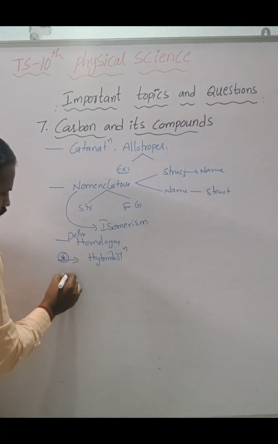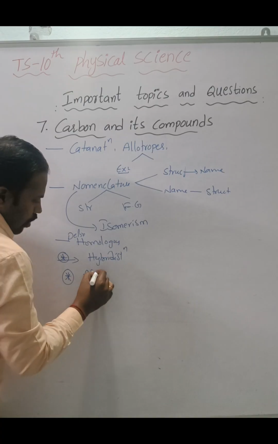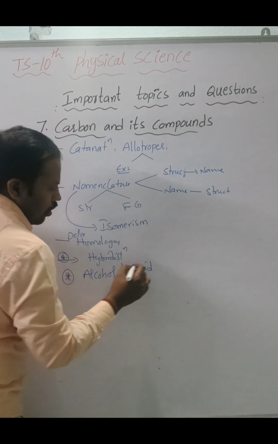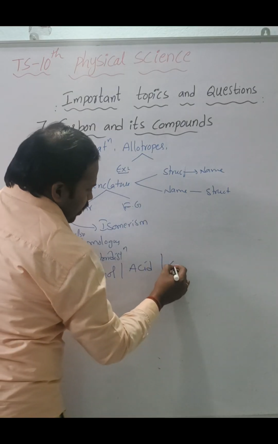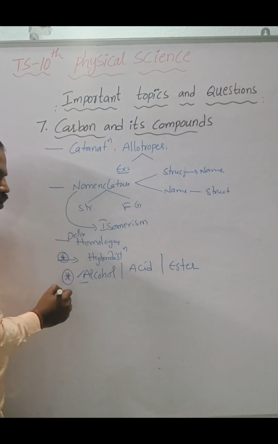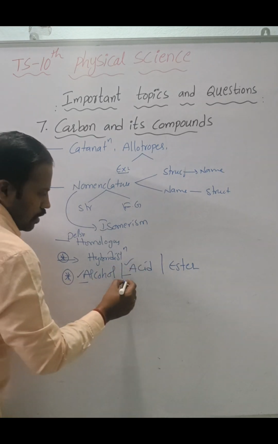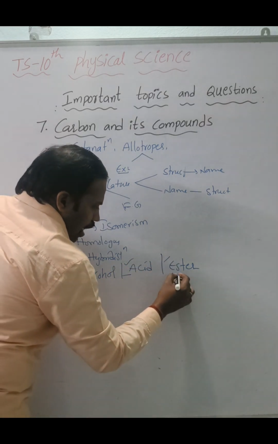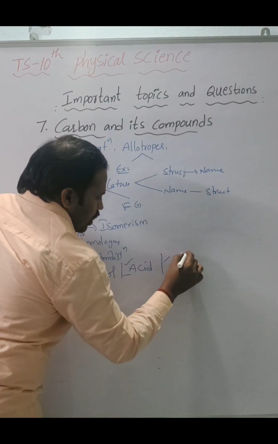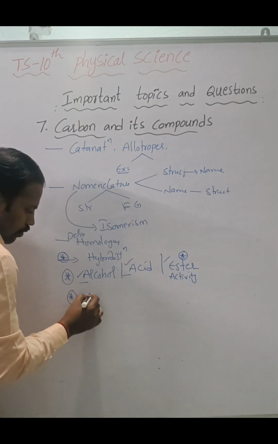Next, most important topics now: alcohol, acid, ester. Preparation of alcohol, chemical properties. Preparation of acids, chemical properties. Preparation of ester, activities there. So this is important.